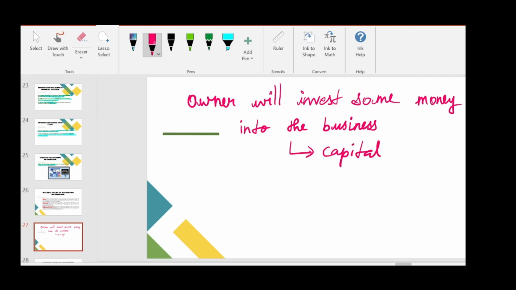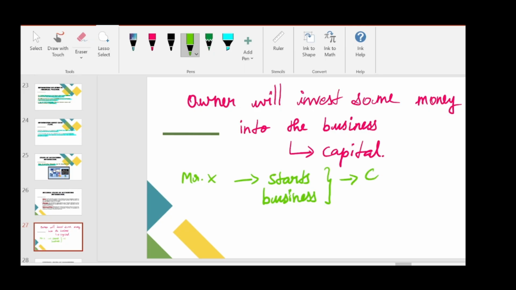For example, Mr. X starts his business using rupees 2 lakhs, then that 2 lakhs is known as capital. Or let me give you one more example. Mr. X starts a business with cash of rupees 2 lakhs and a computer. Of course, we need a computer nowadays to do business. With the computer worth 60,000, his total capital amount will be 2,60,000.